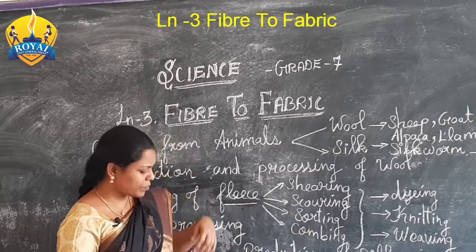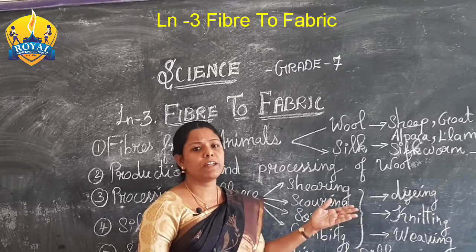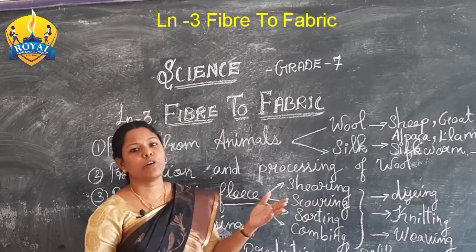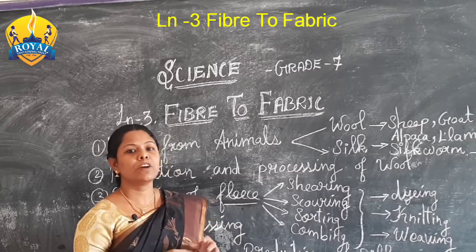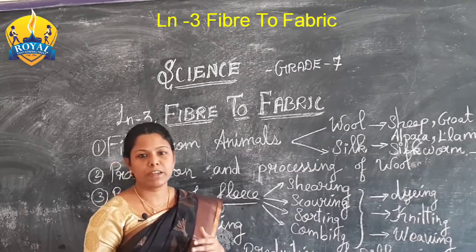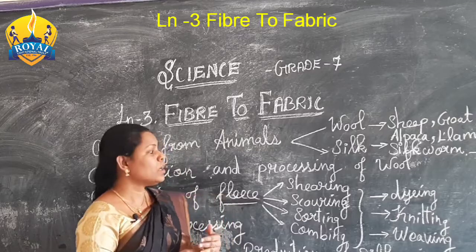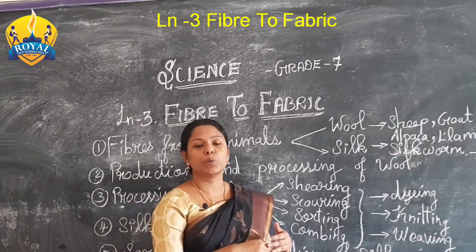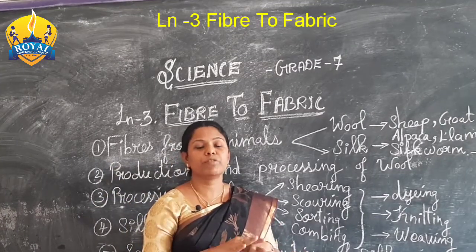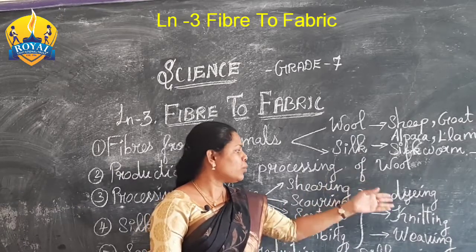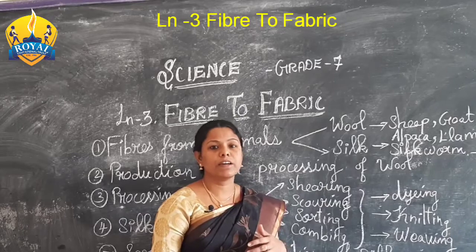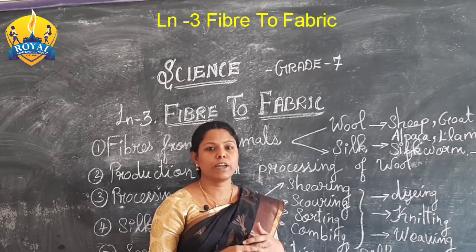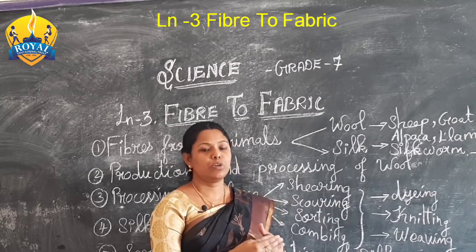After the combing, what will be done? Normally we see the sheep. What is the color of the sheep hair? It is a white creamy color, or some other, black or brown color. Okay, so we want to give a color to that fiber. So they are doing a dyeing method. They are giving different varieties of colors to that wool.